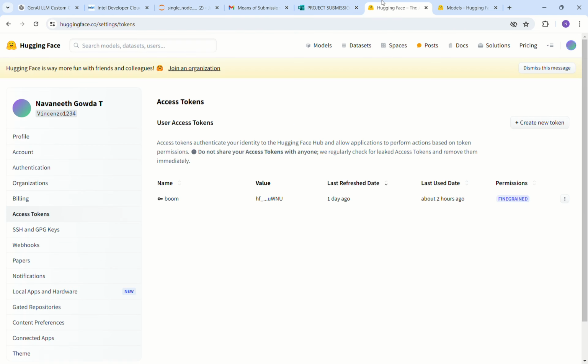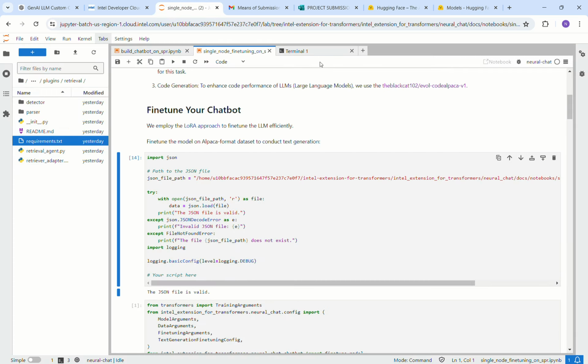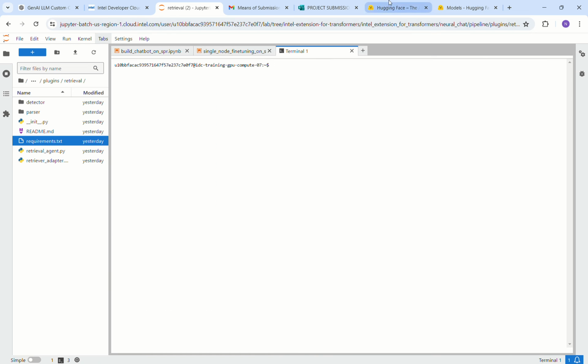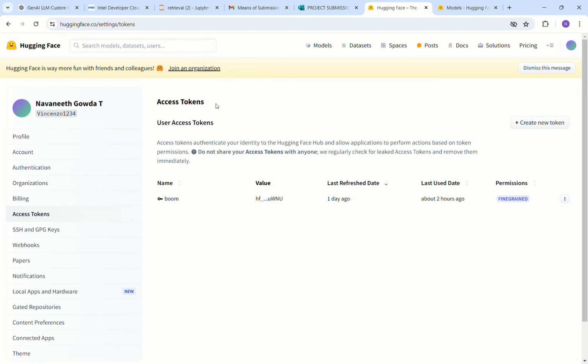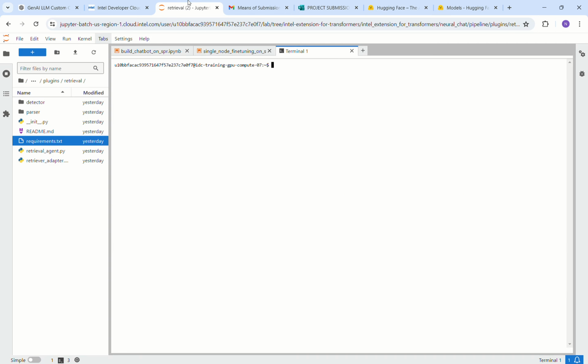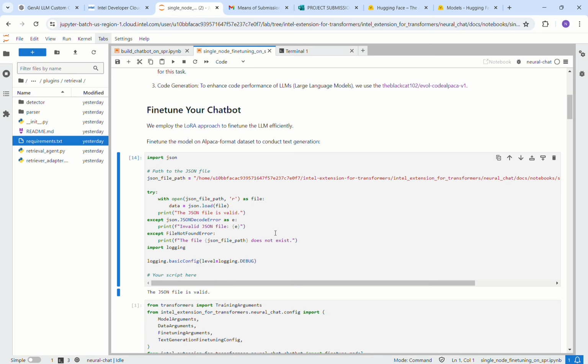Apart from this, I was able to learn from Hugging Face the models, datasets, and how to access and create a token, and how to log in the terminal or in the notebook using a Hugging Face token. What are the models that were used? And this was the value that was used to log in to my Hugging Face account. So that's it, folks.